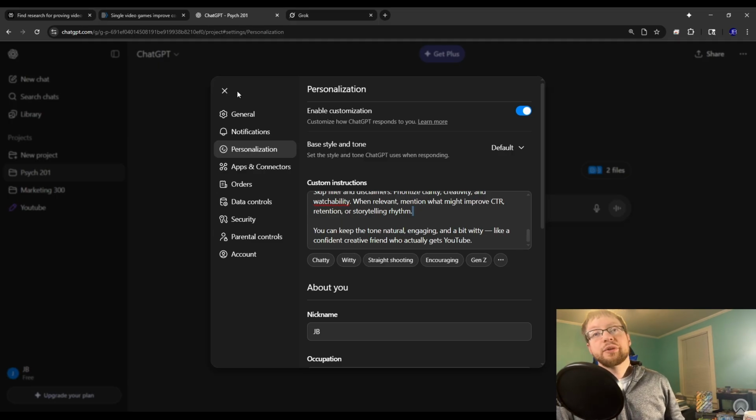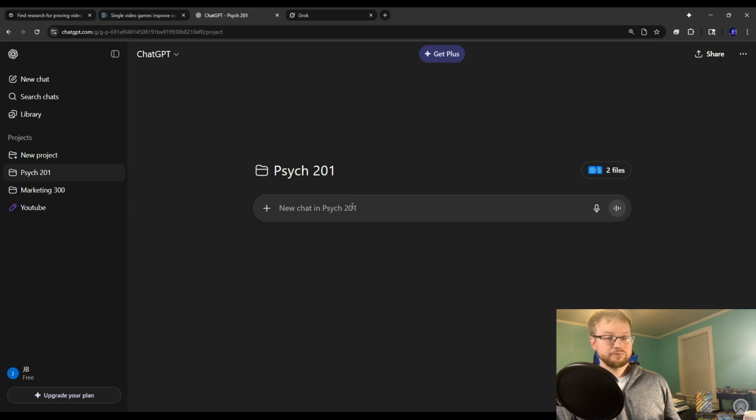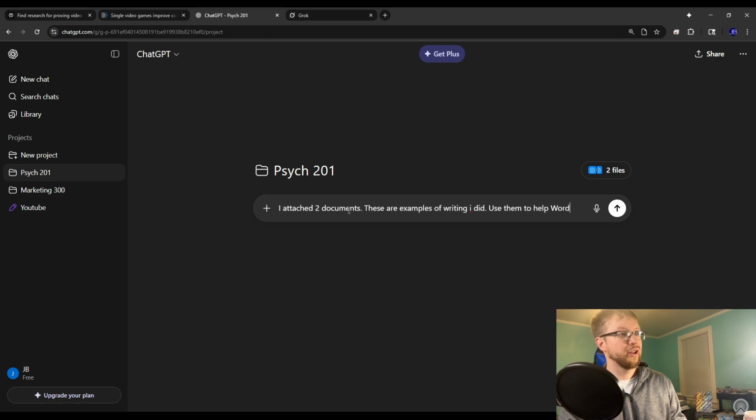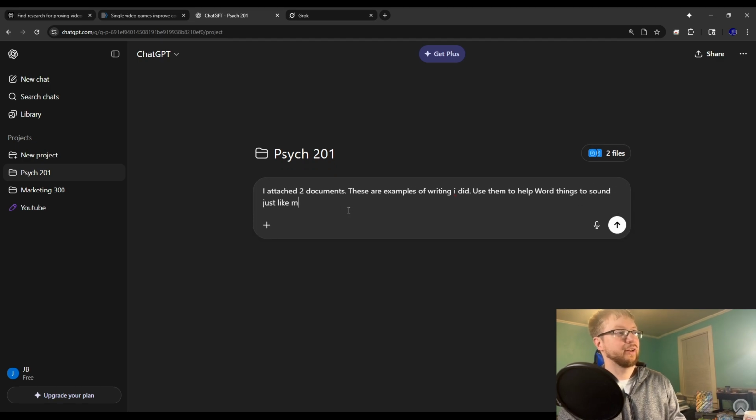And that's key, because that's the biggest part that's going to keep you from being flagged by an AI detector from your professor, right? Again, this is an ethical thing. We're not trying to cheat the system, but AI is the next tool, and professors are not for it, at least not yet, and not most of them. So we're just going to put here for this first prompt: I attached 2 documents. These are examples of writing I did. Use them to help word things to sound just like me.